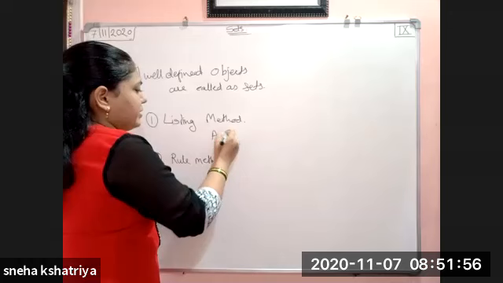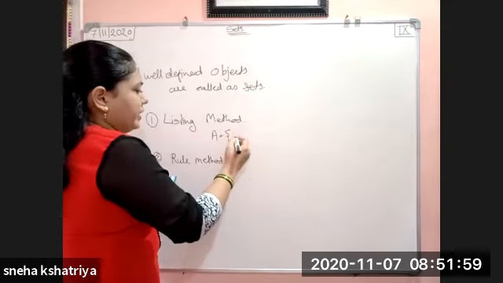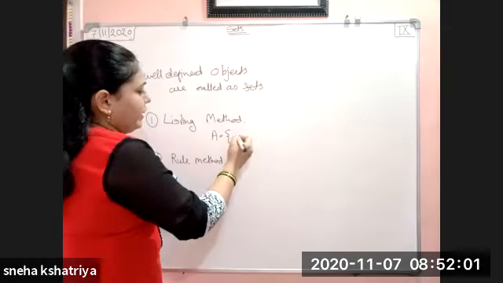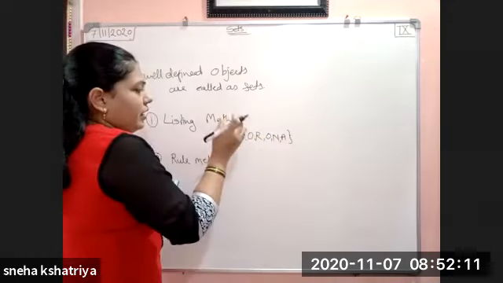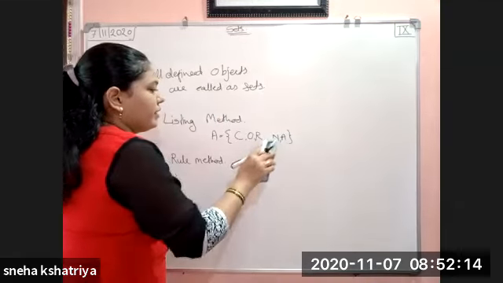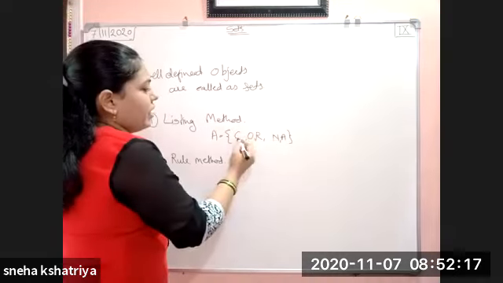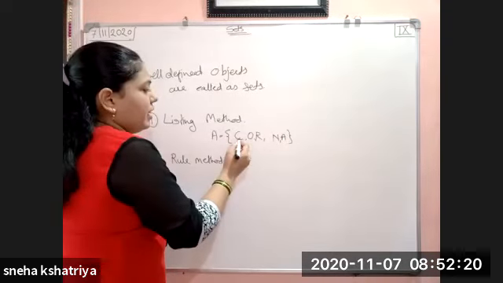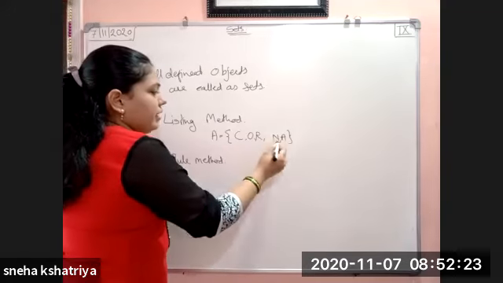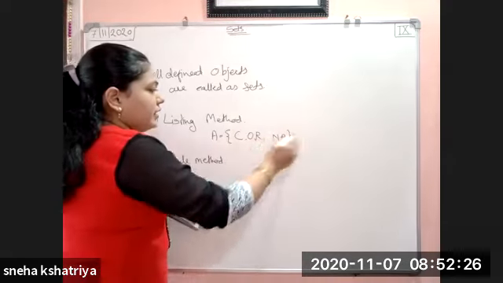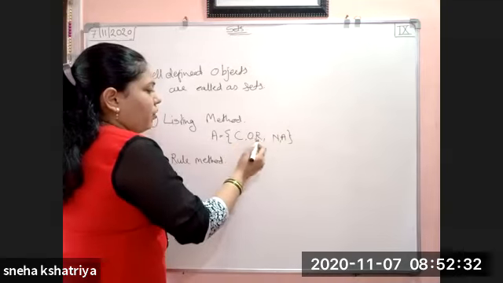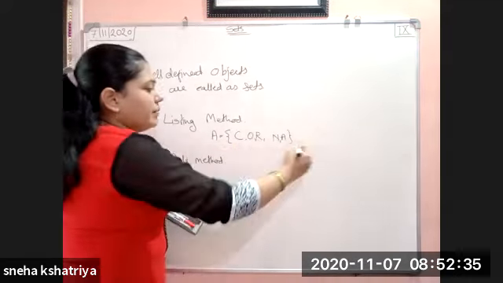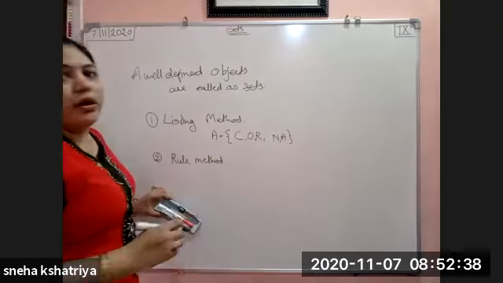For example, A is a set of letters in the word Corona. Whatever elements are repeated, like O is repeated, you don't have to take again. So C, O, R, N, A. Each and every element of the set is written in curly brackets, and after each and every element, we have to put a comma: C, comma, O, comma, R, comma, N, comma, A.